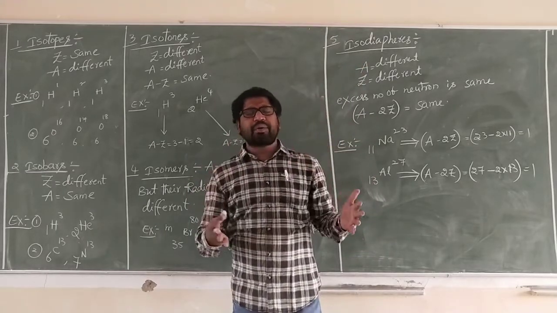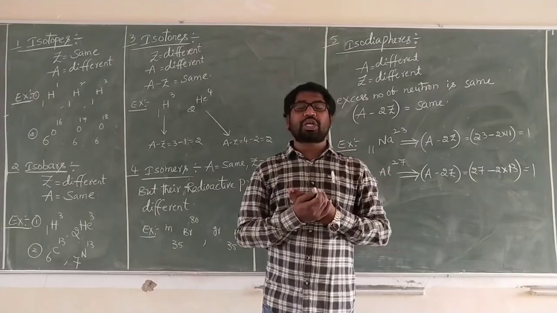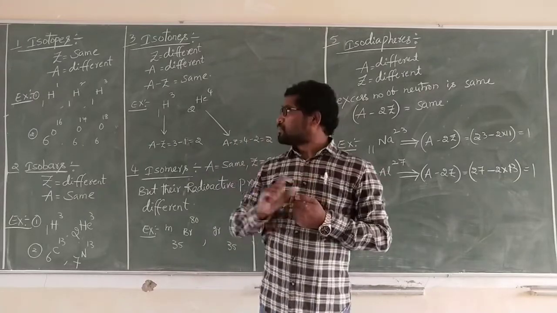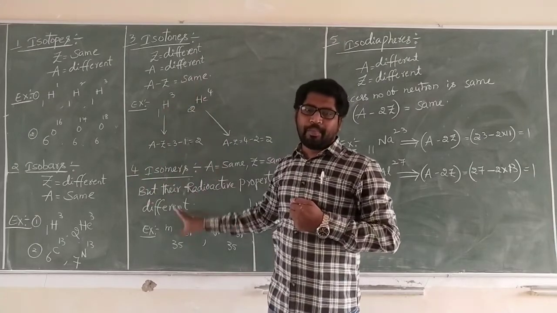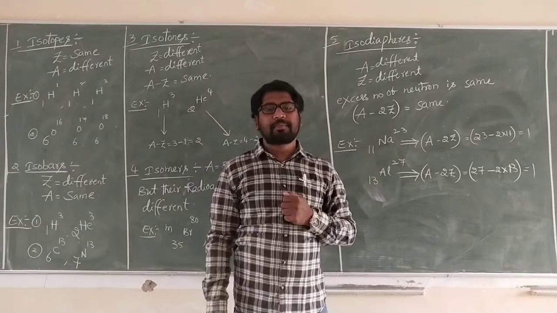So in the periodic table we have a number of elements. Those are classified into five groups: isotopes, isobars, isotones, isomers, isodiaphers.